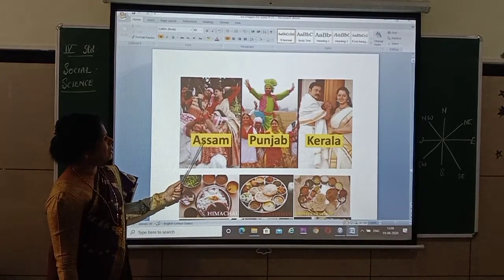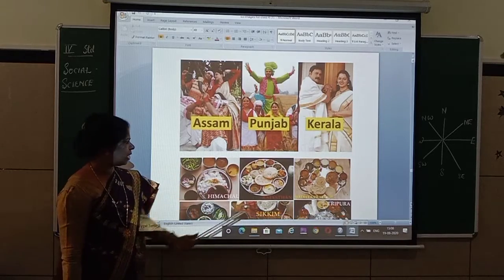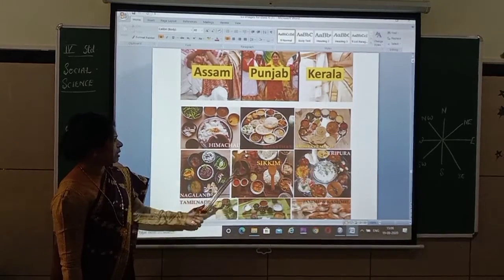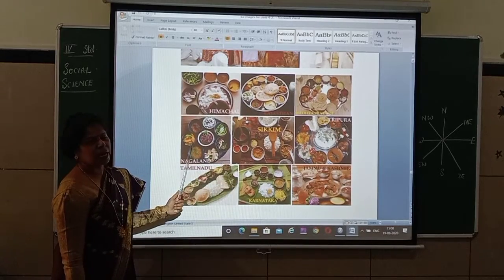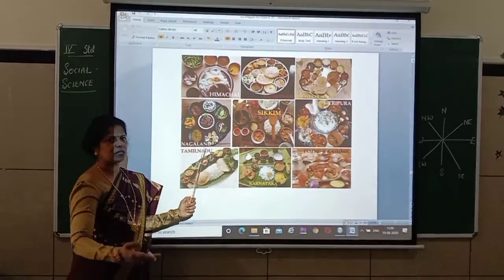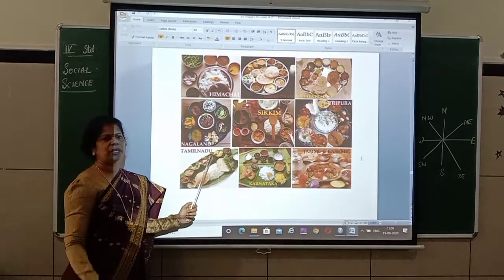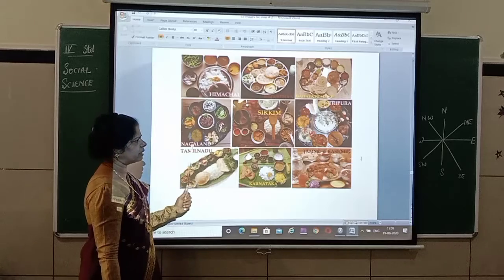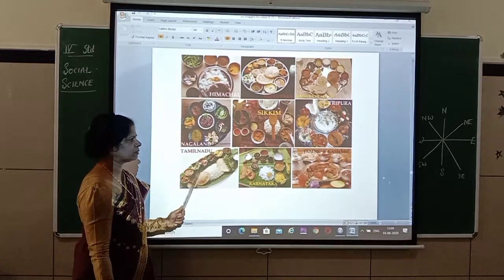See now, the culture you can see, the dance forms, everything is different. Assam, Punjab, Kerala, then Himachal Pradesh. You can see the food items. Some people use rice, especially in Karnataka, where we use rice or ragi as main food. And if you go to the north side, they use wheat as main food. Like that, it differs. But still, we are all one. We are Indians.